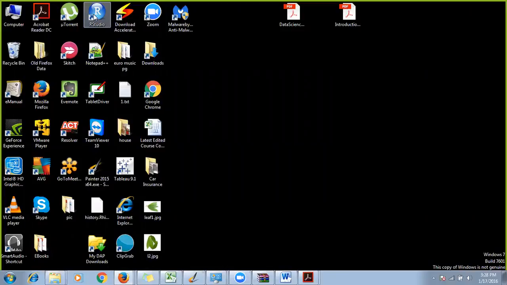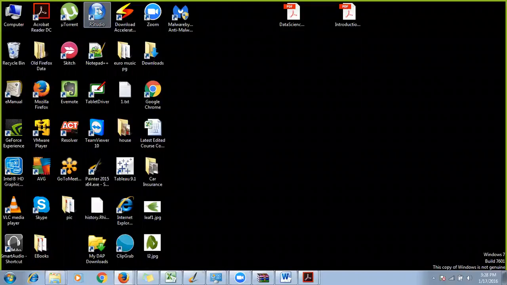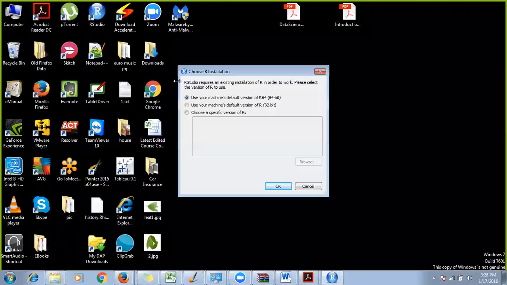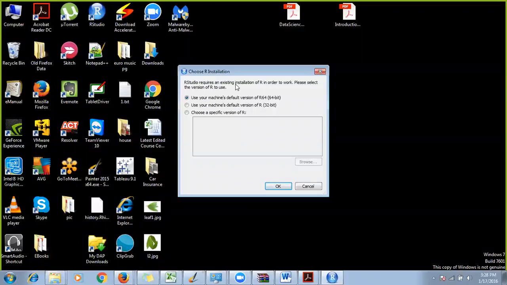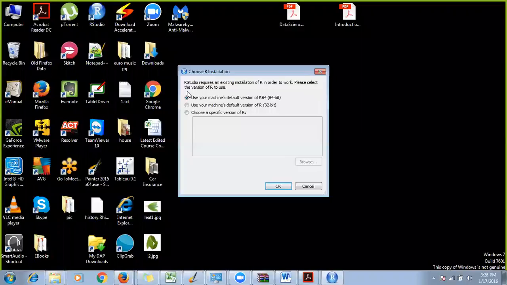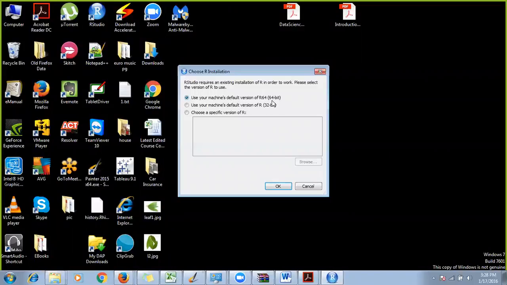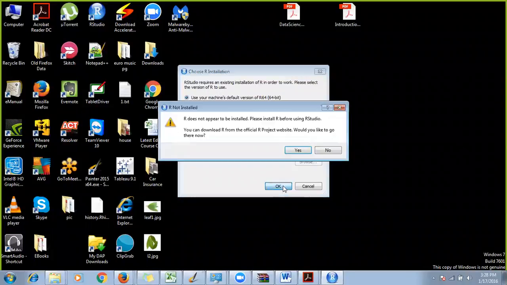There is a shortcut created on the desktop, and I double-clicked on it, and it says RStudio requires an existing R installation in order to work. Please select the version of R to use. Basically, if you are using a 64-bit system, please go ahead and use 64-bit. If your system is a 32-bit processor, you can click on 32-bit. But if it is 64, it is preferable that you go with the 64-bit machine. Okay, so it says R is not installed, right?